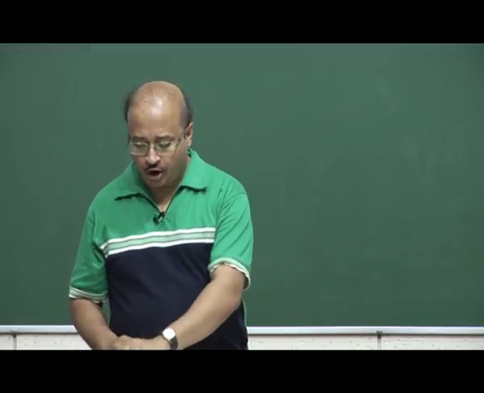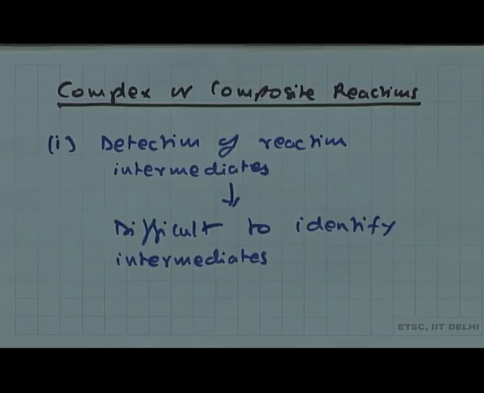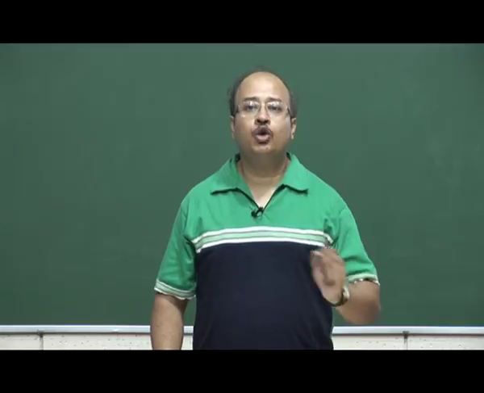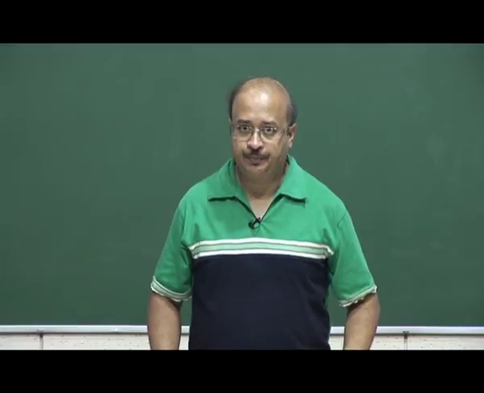Then in the last part of the previous lecture, we were talking about complex reactions. How do you recognize that the reaction you have in hand is complex or composite in nature? One of the ways of doing it is by detection of reaction intermediates, as it is written on this piece of paper. The moment you have an intermediate, what does it mean? That means it has at least two steps, definitely more than one step. And remember, an elementary reaction is single step in nature. So, if you have more than one step, it definitely tells you that it is a complex reaction, okay.